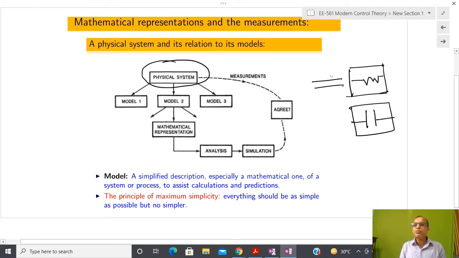We have just two channels that are open to us: the input channel and the output channel. So what I am going to do is excite this system, and after that record the response of this system. So I have an activation function, and after that I have a response characteristic. Based on that, I am going to guess what kind of mathematical law or physical law comes into the picture.